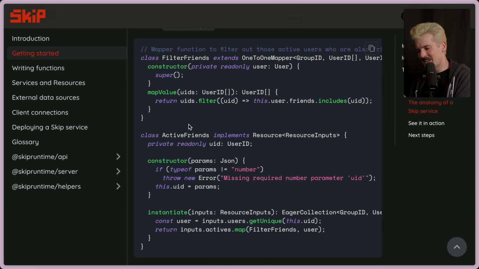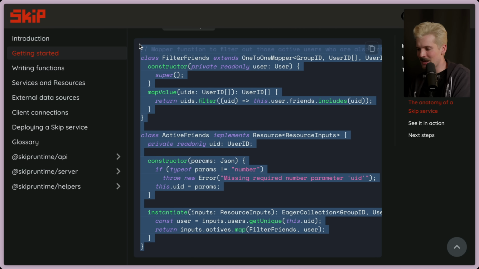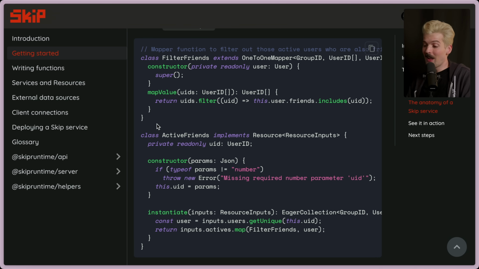But when you see what it's enabling, it is very, very cool, because this admittedly hard to digest code enables us to, on the client, seamlessly request the user's active friends. And now when a user's status changes, a user's name changes, or a user's groups change, the client just sees the update with no additional code having to be written.